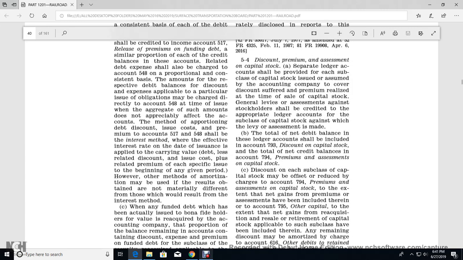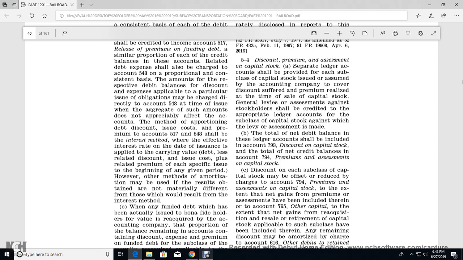555.4 with the discount premium and assessment of the capital stock. Separate ledger for the accounts will be provided each for the subclass of the capital stock. The issue of the assumed the accounting company of the coverage of the discount subject with the premium and real life at the time of the scale of the capital stock. General levies for the assessment of the gains for the stockholders credit the appropriate ledger accounts for the subclass of the capital stock for the gains for the levy.